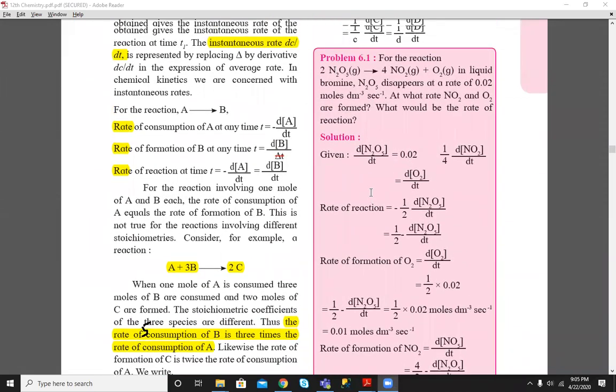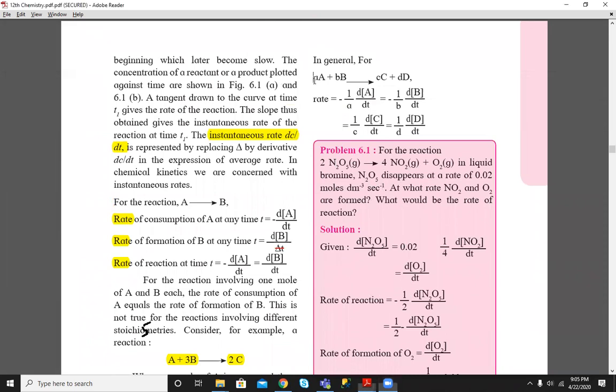In this problem, we will see in general what the rate of reaction is. This is the general formula. In general, if there is a reaction with capital A with coefficient small a and capital B with coefficient small b as reactants, and capital C and capital D as products with coefficients small c and d, then the rate in terms of reactant A is minus 1 by a dA by dt, in terms of reactant B minus 1 by b dB by dt, and in terms of product C 1 by c dC by dt and 1 by d dD by dt.